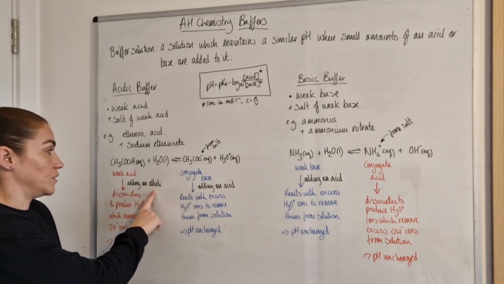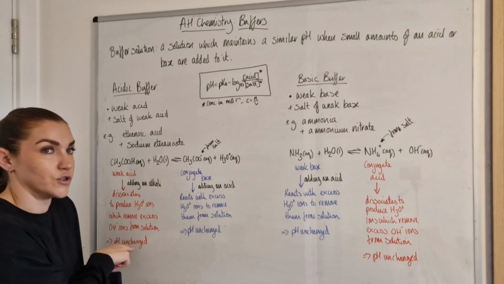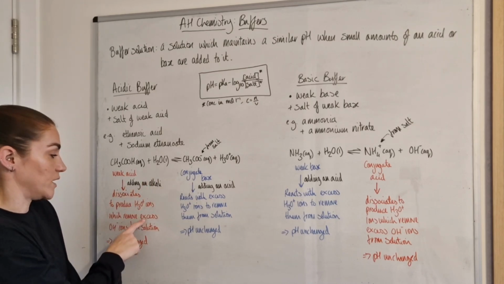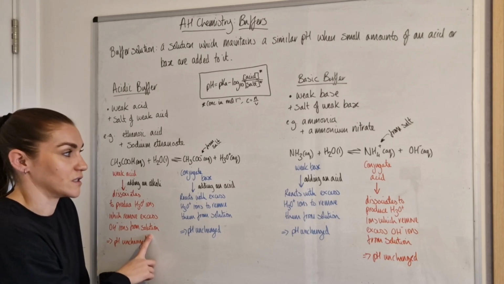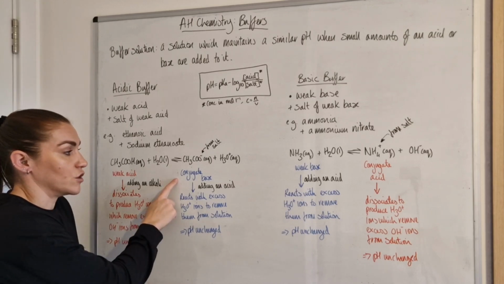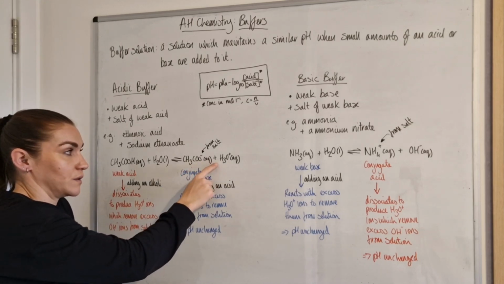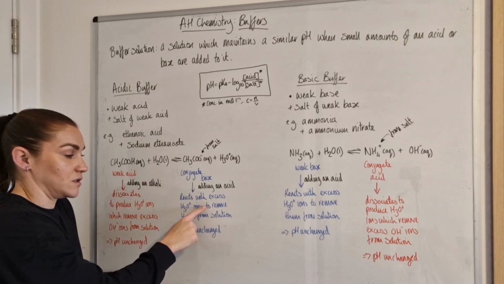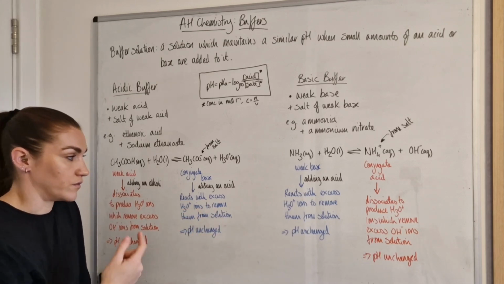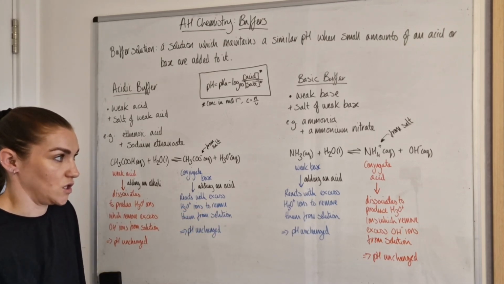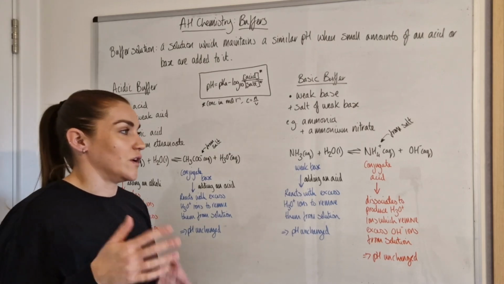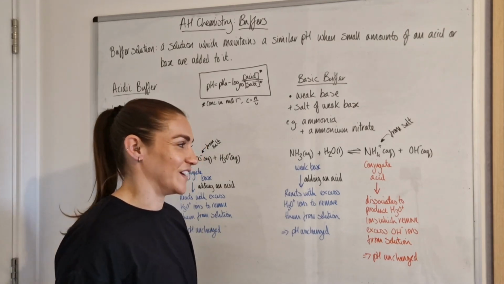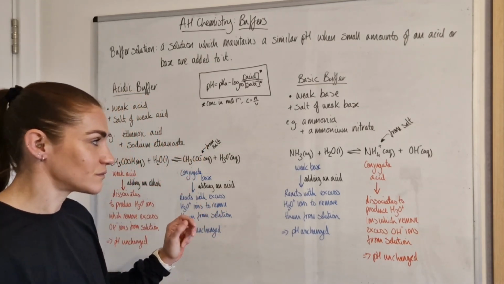So the weak acid will dissociate to produce more hydronium ions, therefore removing the excess hydroxide ions you've added. The conjugate base ion will react with the hydronium ions that you've added into the solution and therefore remove them from the solution, so the pH doesn't change. Your head will eventually click, because it is kind of logical.